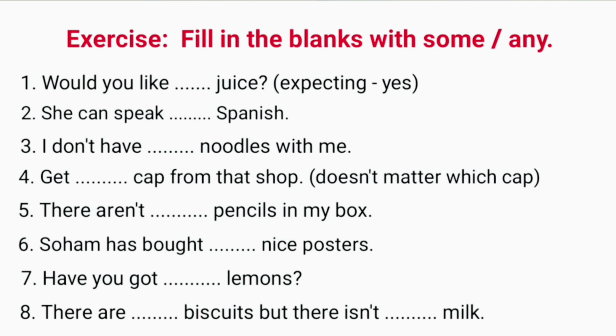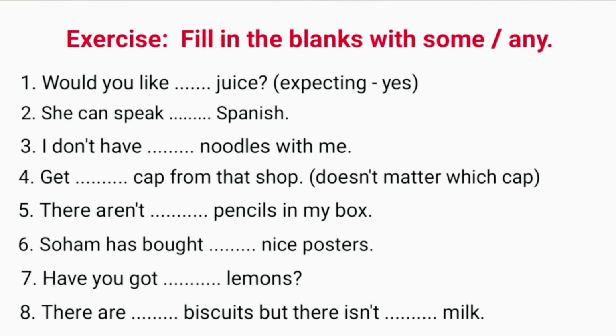Practice exercise. You have to fill in the blanks with some or any. First, would you like dash juice? Here, the answer is expected to be yes, so we'll put some. Would you like some juice? Number 4, get dash cap from that shop. It doesn't matter which cap, so we'll put any here. Get any cap from that shop.